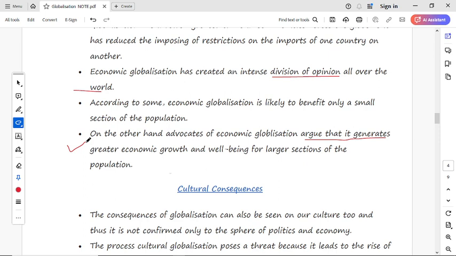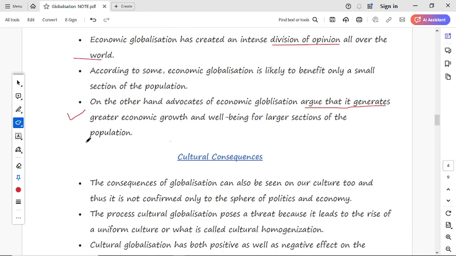There are some things that play the role for a smaller group of people, and there are some things that play the role for a larger section of the population. That is the basic consequences of economic globalization that we have read in this topic. Now next is cultural consequences.